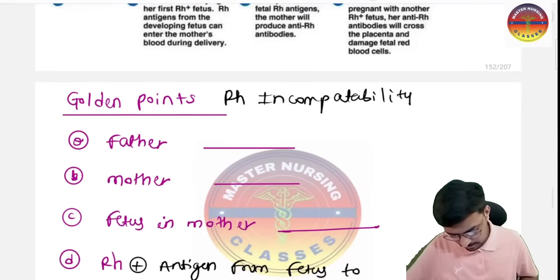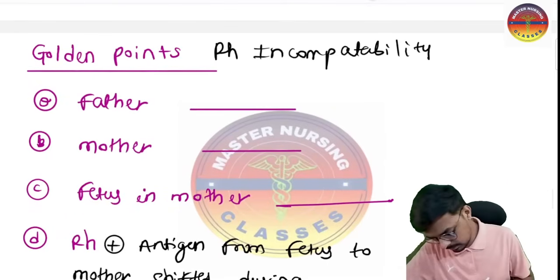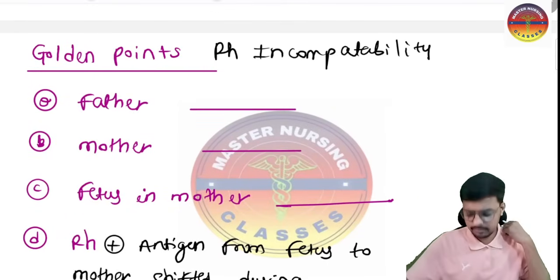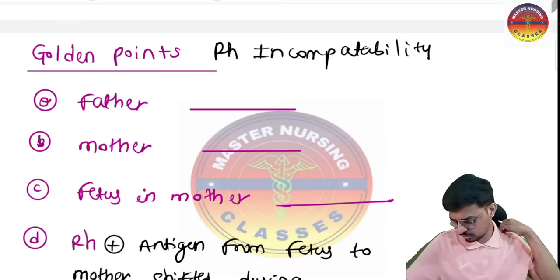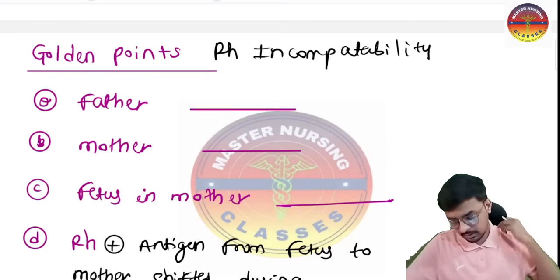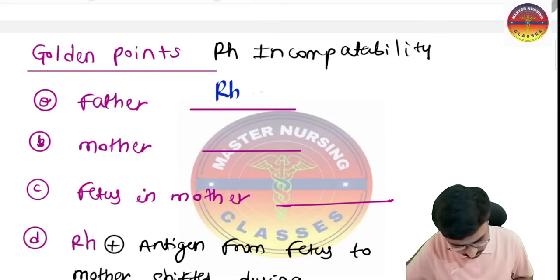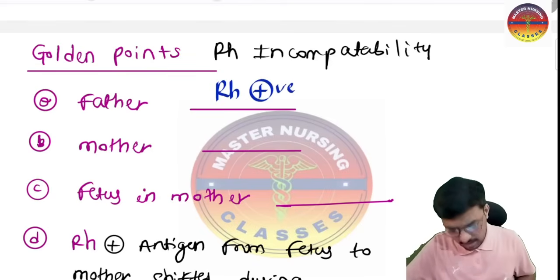Now you have to tell me, in RH incompatibility, what should be the RH factor of the father, negative or positive? Please do comment. Yes, the father's RH factor should be RH positive. Okay, so what is the RH factor of the mother?